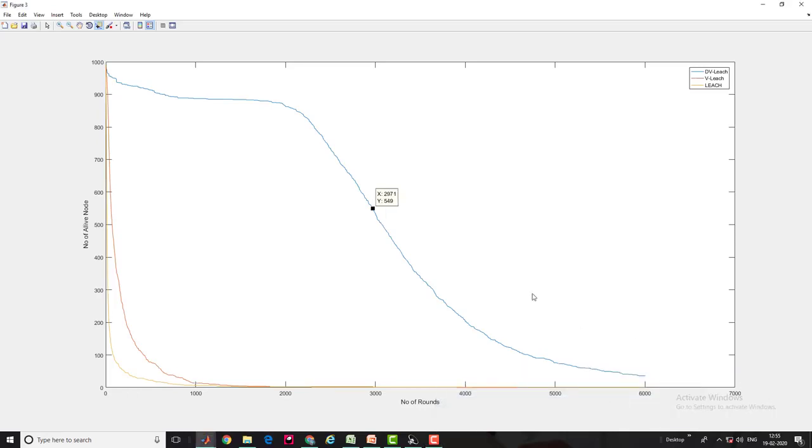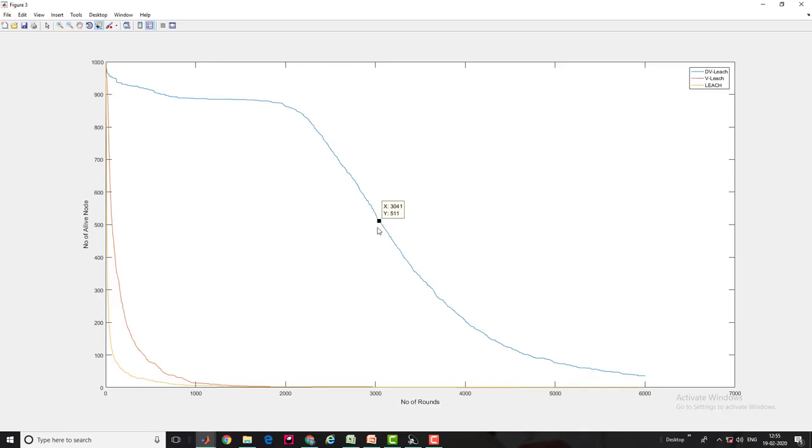So guys, here I can show you the 50% nodes of the LEACH protocol become dead at round number 15, while in the case of the single hop routing protocol, at round number 74, 50% of nodes die. So in terms of performance comparison, even the single hop routing protocol is 5 times better than the existing LEACH protocol. And in the case of our proposed protocol, the 50% nodes died at around 3000 rounds, as an assumption.